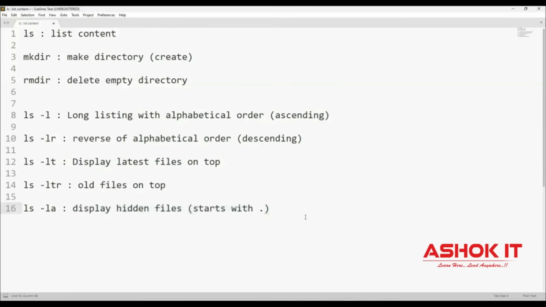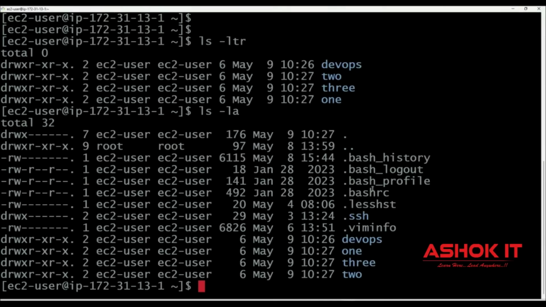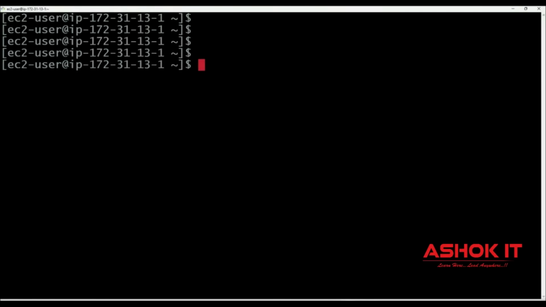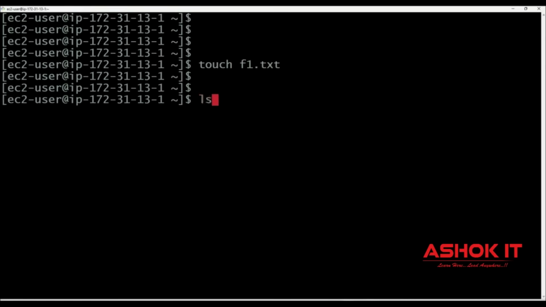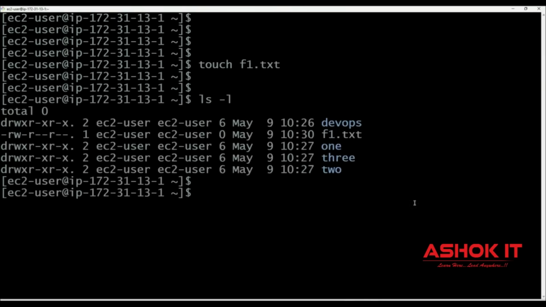What is the meaning of hidden file? Any file which is starting with a dot, we call it a hidden file. Similarly, how to create files in the Linux machine? To create files in the Linux machine, we can use the touch command: touch f1.txt. Then ls -l. The f1.txt file is created. So the touch command is used to create one empty file, guys.